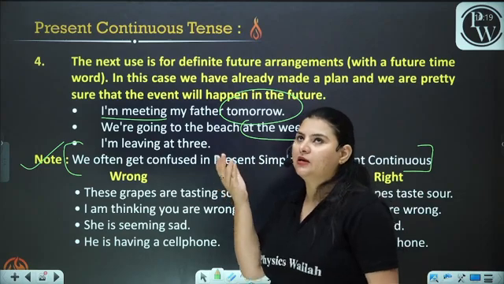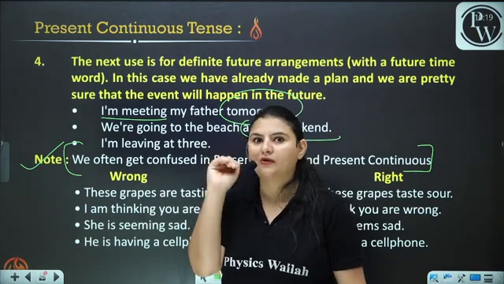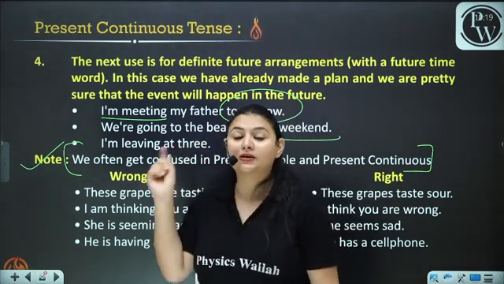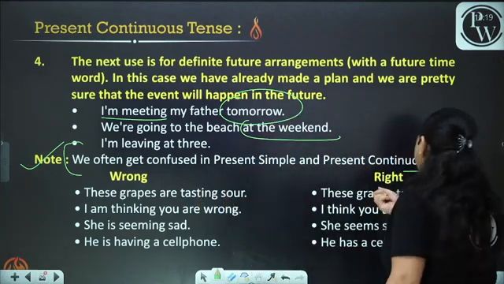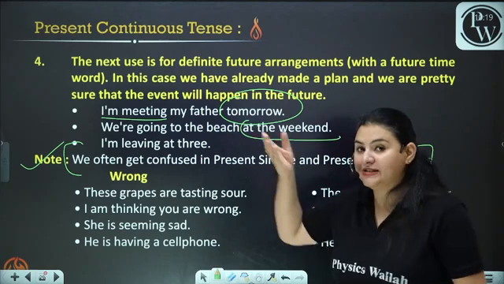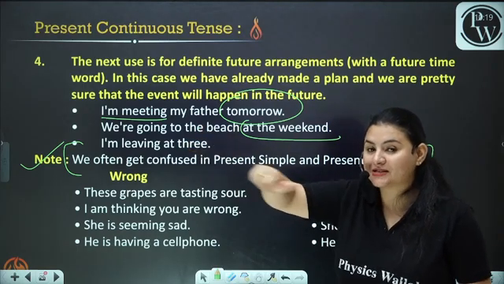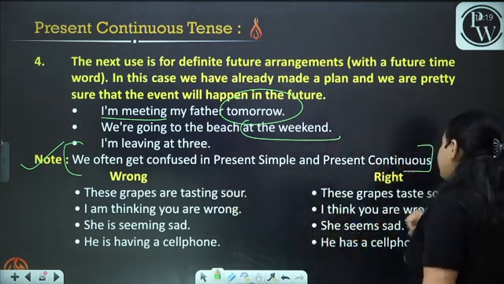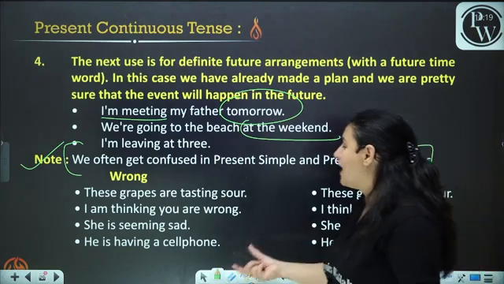Okay, you may be thinking that, I am thinking, because you're thinking right now that you're wrong. No, this is not the correct way of saying it. The correct way of saying it is, I think you're wrong. She's seeming sad. Now this is grammatically wrong. She seems sad.